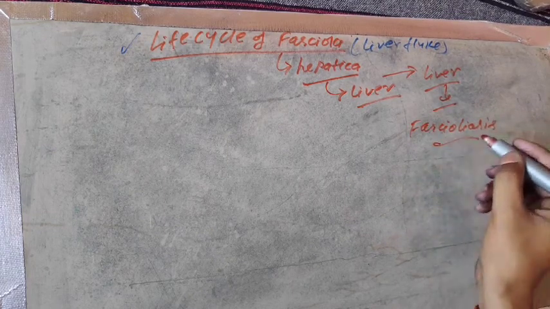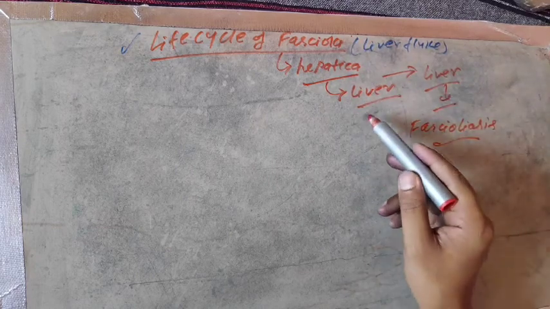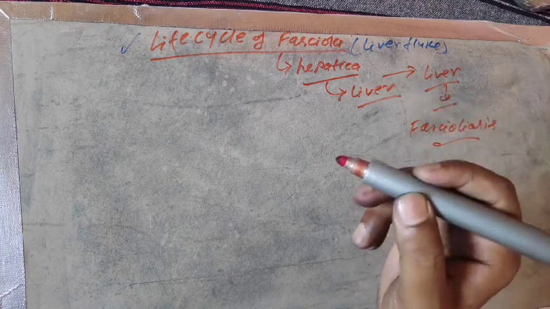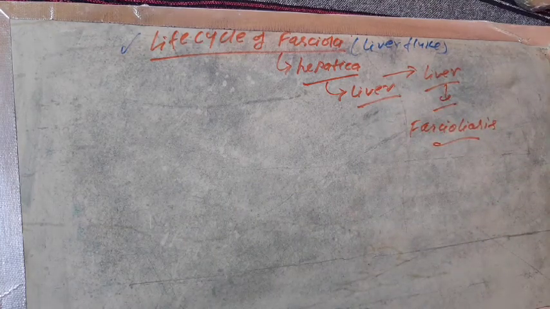Fascioliasis is the disease caused by Fasciola hepatica, an infection of the liver. The disease caused by Taenia is Taeniasis, and I forgot to describe it in the previous video, but you should know that the disease caused by Taenia is Taeniasis.